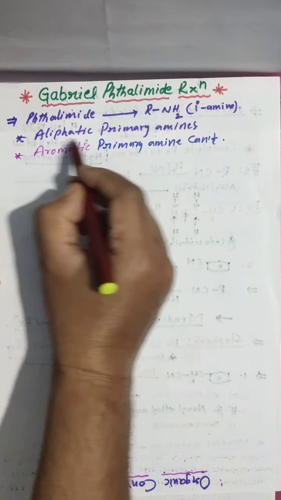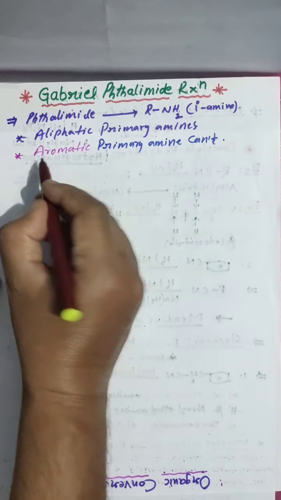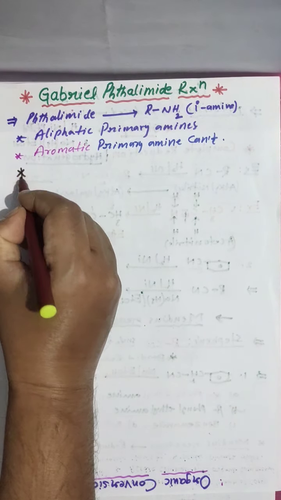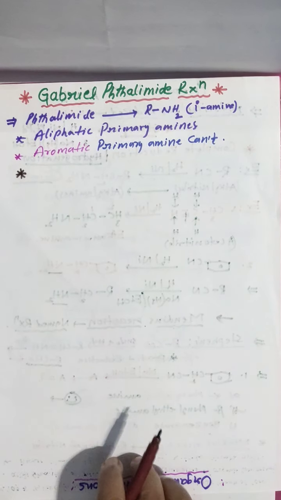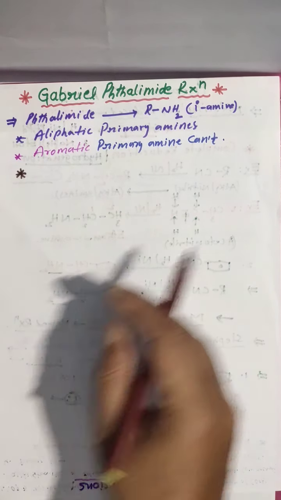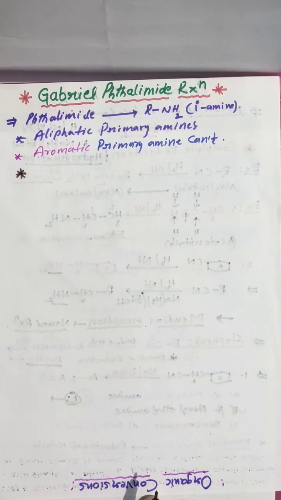Gabriel phthalimide reaction is only for aliphatic primary amines. It is not for aromatic primary amines. Why we are not preparing aromatic primary amines, we'll discuss later, at the end.